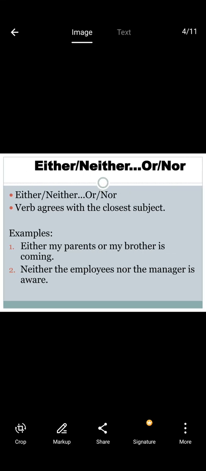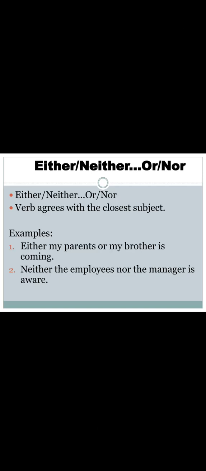Now, in some sentences with either, neither, or nor, the verb agrees with the closest subject. We'll clarify through these examples. The first example: either my parents or my brother is coming.